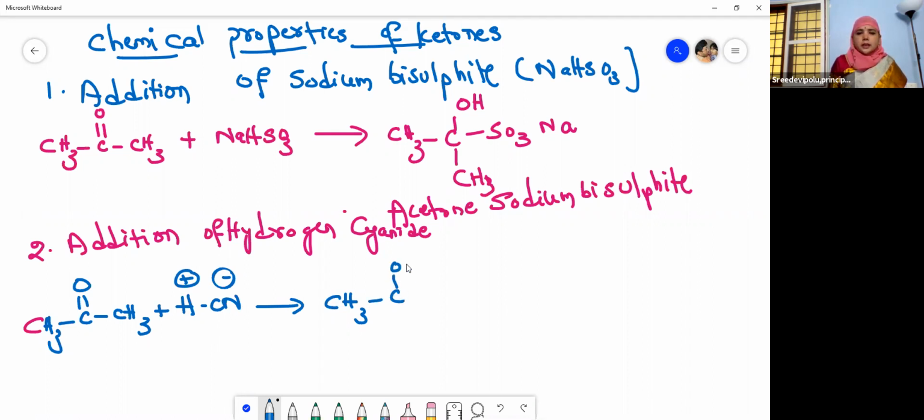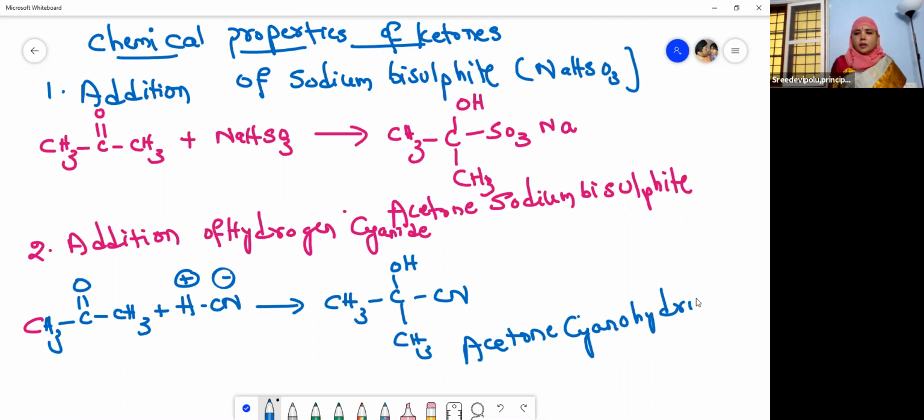So you will get CH3, C single bond OH. This is a CH3 and this is CN. So acetone cyanohydrin. Okay, acetone cyanohydrin. So please try to remember these reactions, children.